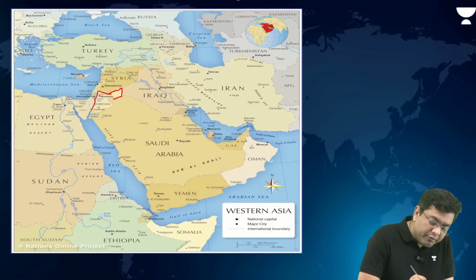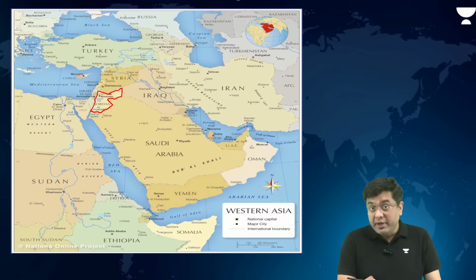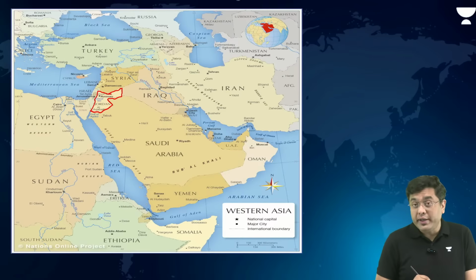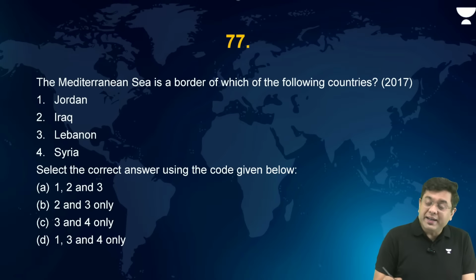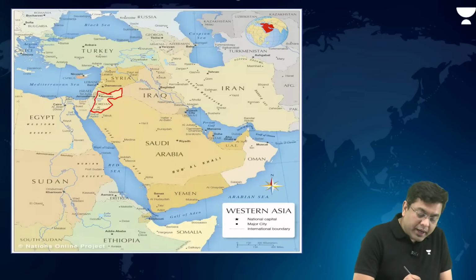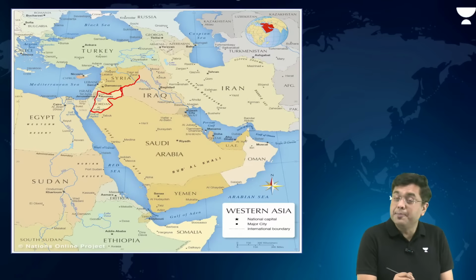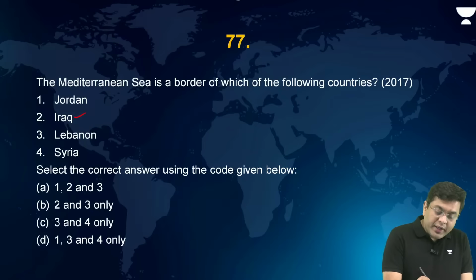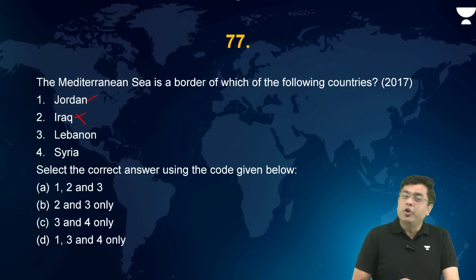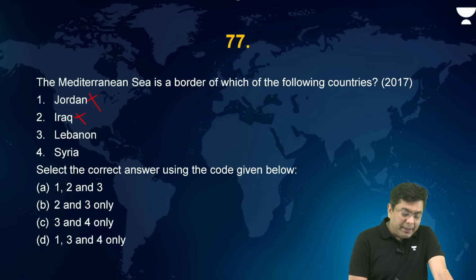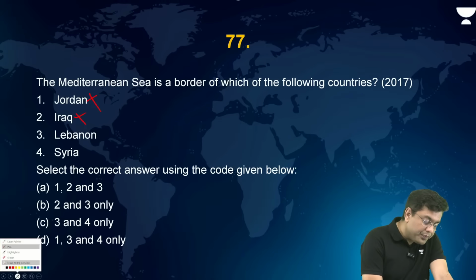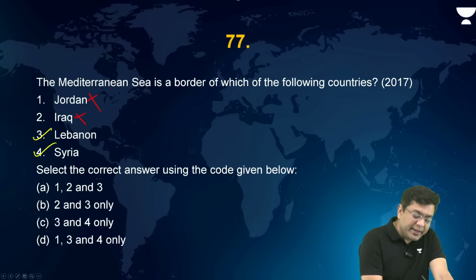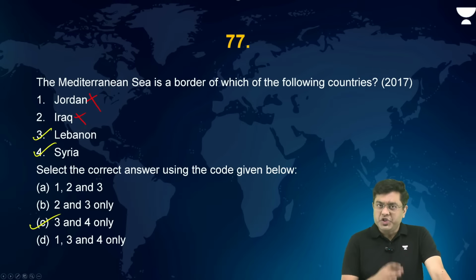No border with the Mediterranean. This year also Jordan is in news. Take a look at Iraq. Iraq is further to the east, right? So Iraq and Jordan are not there. So you have Lebanon and Syria, which share the border with the Mediterranean.